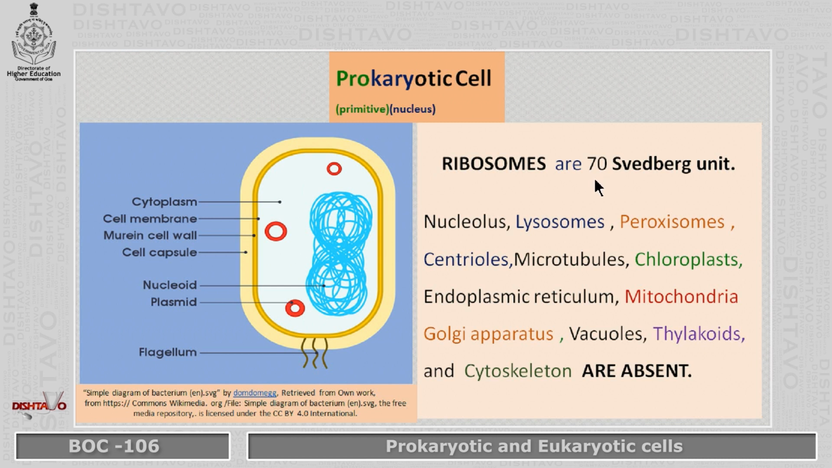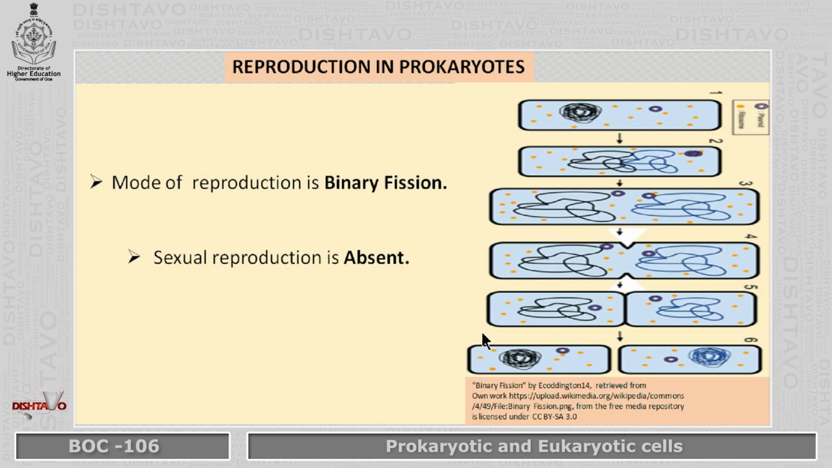Now, if we see minutely, the ribosomes which are present in the bacterial cell are actually smaller in size, that is 70 Svedberg unit. All other cell organelles, the nucleolus, the lysosomes, peroxisomes, the microtubules, the centrioles, chloroplasts, endoplasmic reticulum, mitochondria, vacuoles, thylakoids, the cytoskeleton, all these cell organelles are absent in this prokaryotic cell.